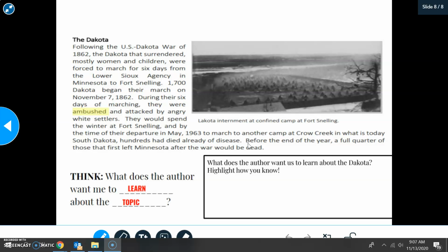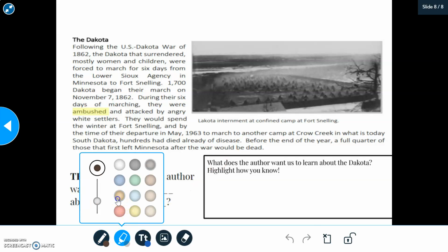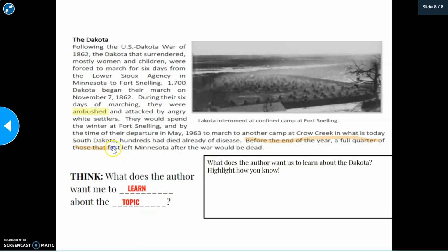And so I have to think, what does the author want me to know about the Dakota? And I, as a reader, have to figure out what the most important information is, right? And so as I'm thinking what the author wants me to know about the Dakota, I think that he wants me to focus on what happened to them when they were removed from their home. Something that stood out to me was in the last sentence of the text, where it said that before the end of the year, a full quarter of those that first left Minnesota after the war would be